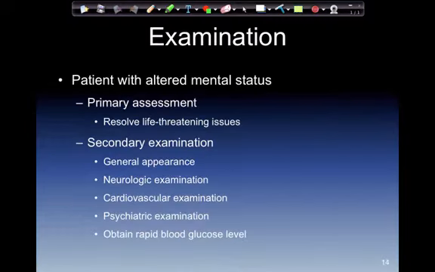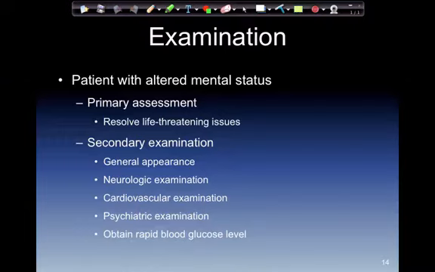On examination, the patient with an altered mental status, in the primary assessment resolve any life-threatening issues. Ensure that we have a patent airway, provide adequate oxygenation and ventilation, and provide adequate circulatory status. You may have to give fluid boluses, you may have to assist their ventilations, you may have to intubate them.